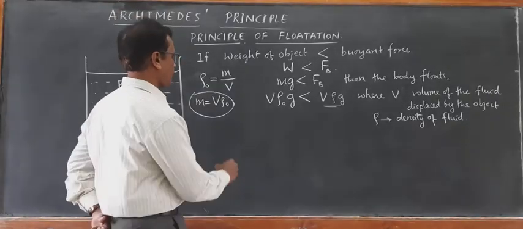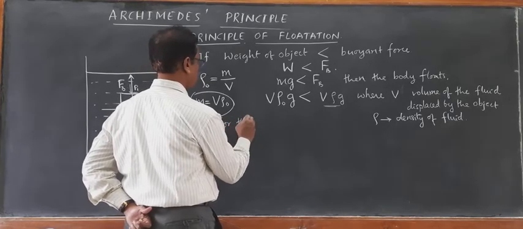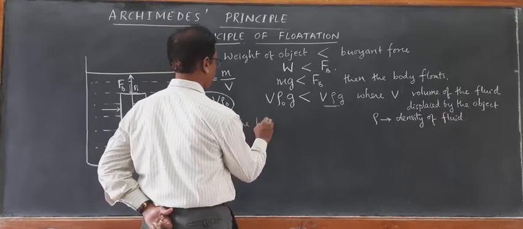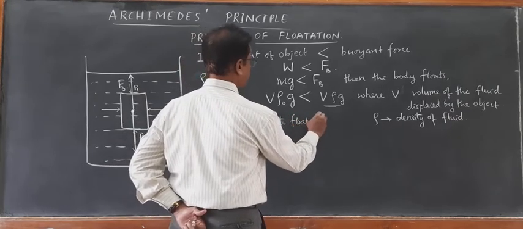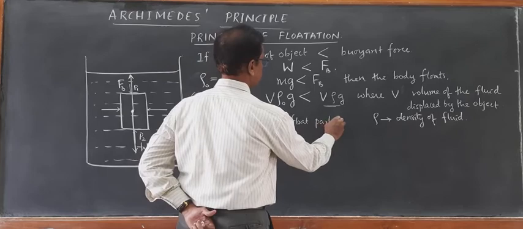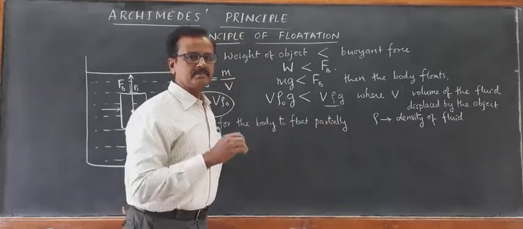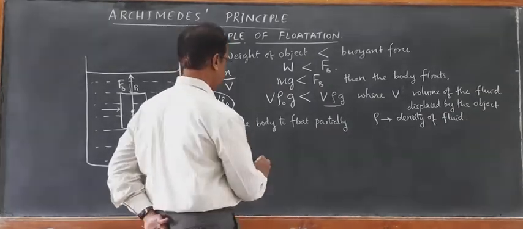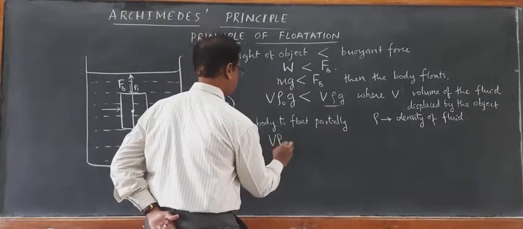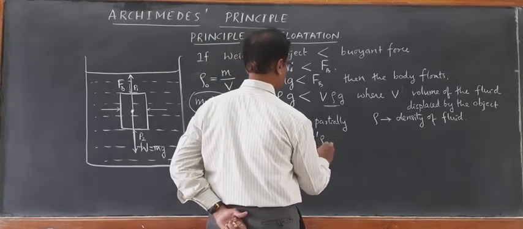Now for the body to float partially, so that a partial part of that body is immersed, V rho naught g must be equal to V dash rho g.